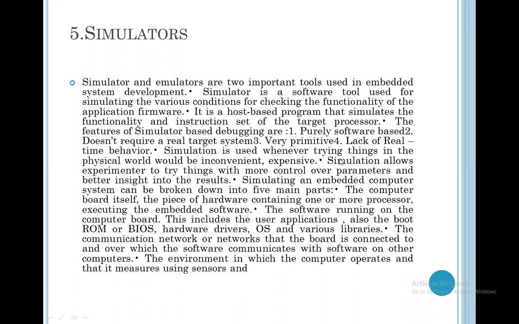Okay, so this is a simulator. See, there is one line here you can understand: trying things in the physical world would be inconvenient and expensive. Only one line is important in this whole paragraph. Inconvenient and expensive. So what is the simulator doing?